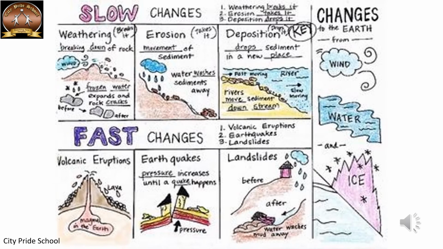Same way, deposition of the sediments and formation of sedimentary rocks again is a process which goes on very slowly. Whereas some changes are very fast. It quickly happens, like volcanic eruptions, suddenly it happens.